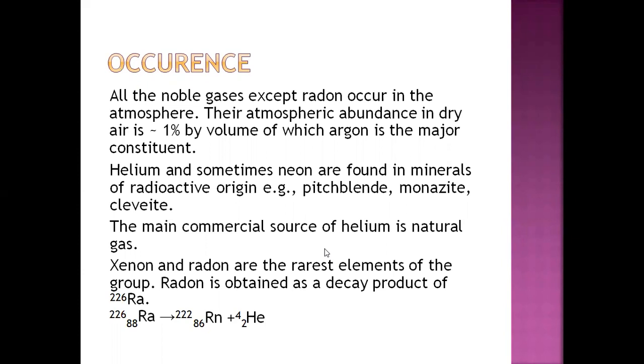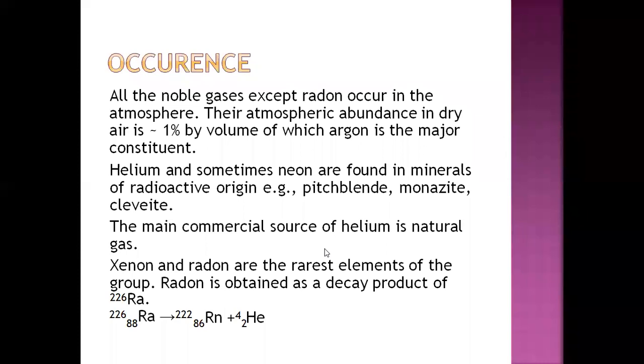Radon is obtained as a decay product of Ra-226. When Ra-226 decomposes, it forms Rn-222 (86) plus helium-4 (2). So when radium-226 decays, it forms radon and helium.